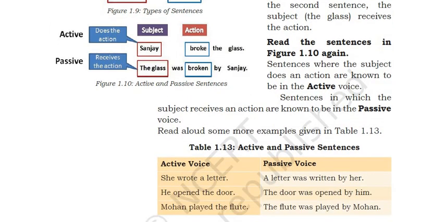Sentences where the subject does an action are known to be in active voice. Sentences in which the subject receives an action are known as passive voice. As you can see here in the example, active: Sanjay broke the glass. Sanjay is the subject. Action is done by him. In the second sentence, the glass was broken by Sanjay. The glass receives the action. So this is active voice, this is passive voice.